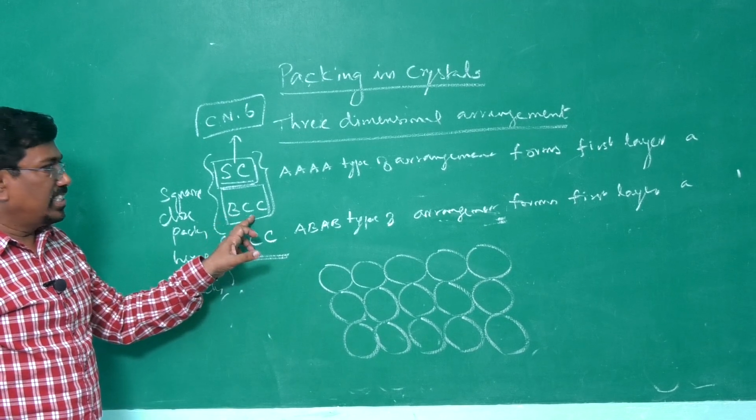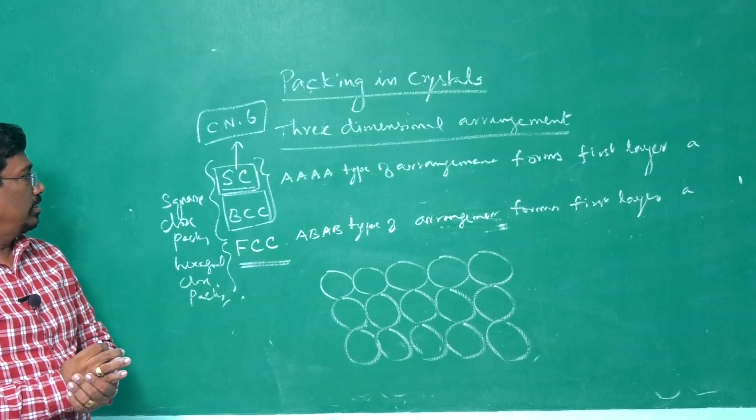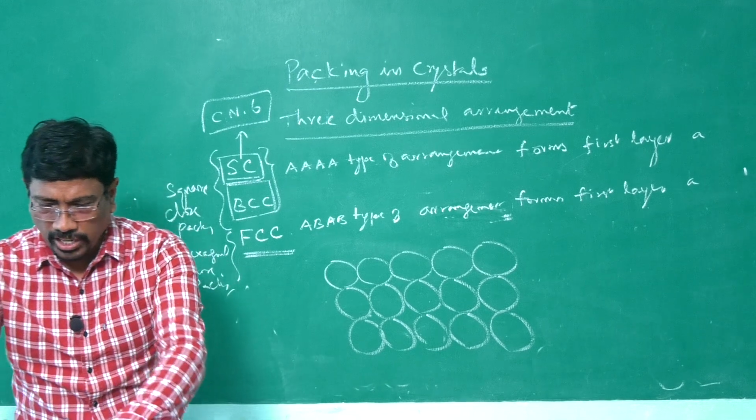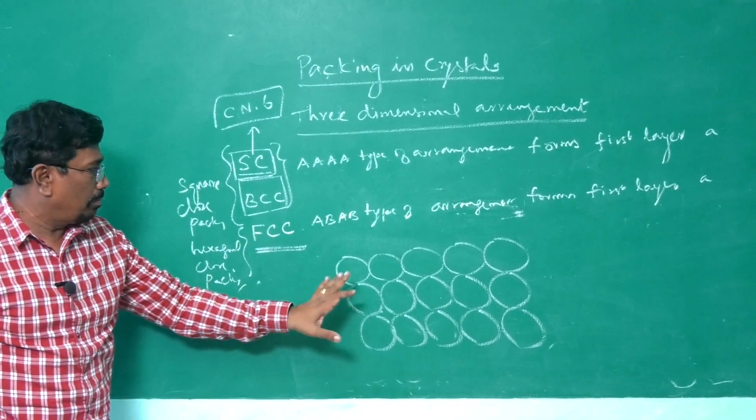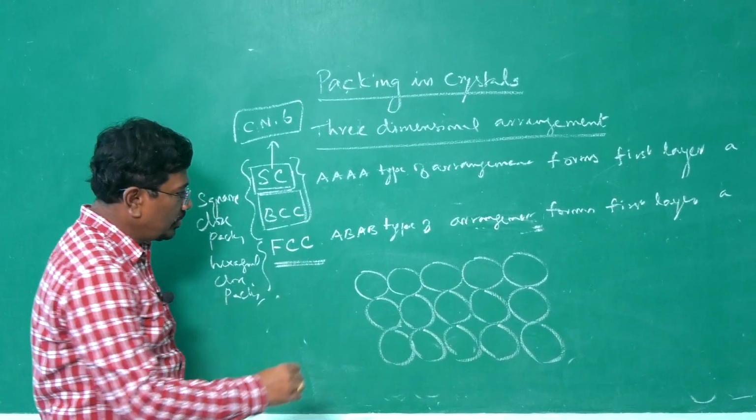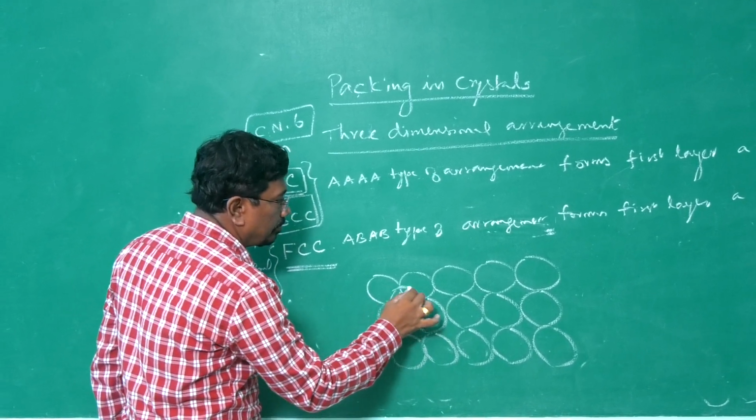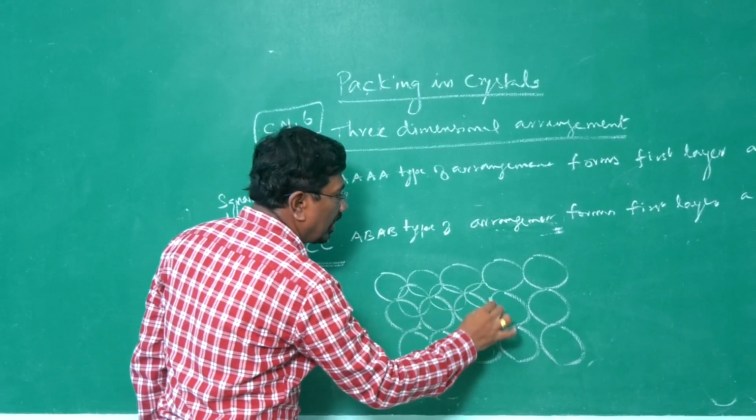Now, in body centered cubic arrangement, again we are going in for AA type, above which the atom is placed here, at the gap we are filling.